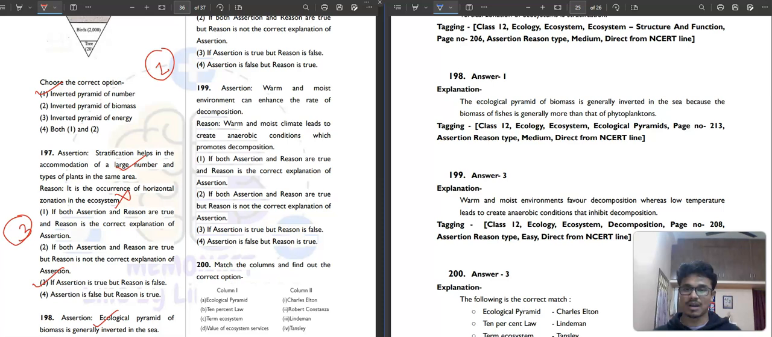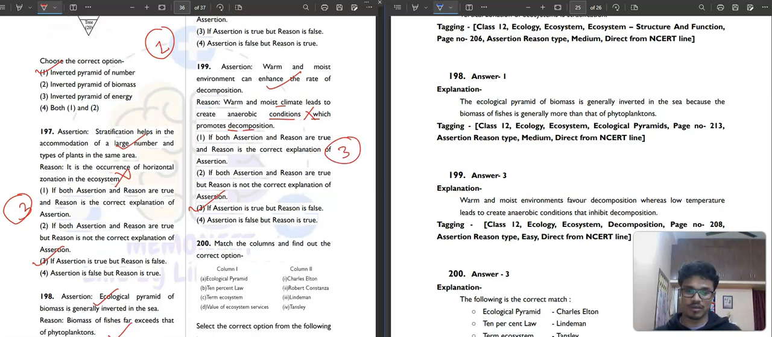Sorry. Question 199. Assertion: a warm and moist environment can enhance the rate of decomposition. A warm and moist environment favors decomposition. Correct. Then reason: a warm and moist climate leads to anaerobic conditions which promote decomposition. Leads to anaerobic conditions which inhibit decomposition. One is not correct, because decomposition is an oxygen requiring process, no? So that's wrong. So the third option is the correct answer.